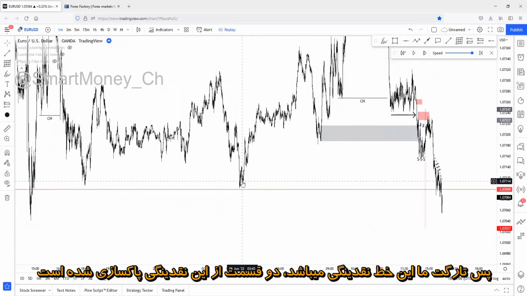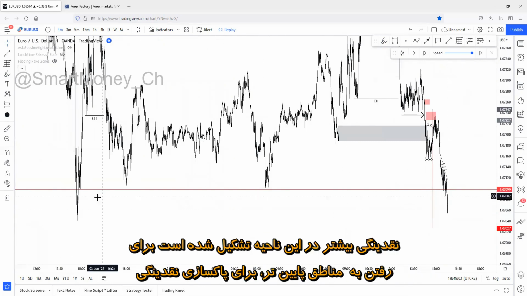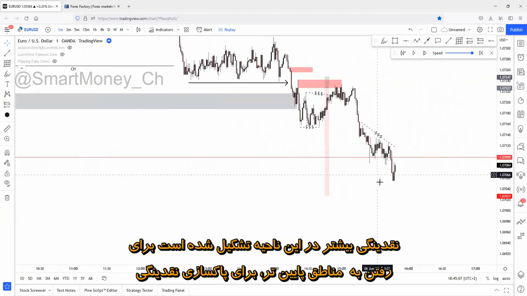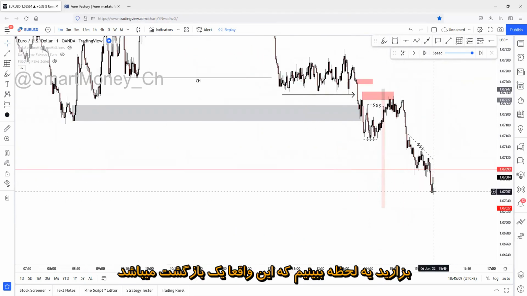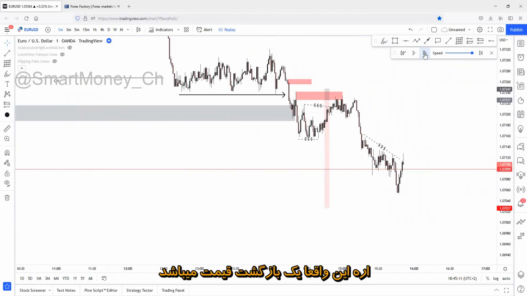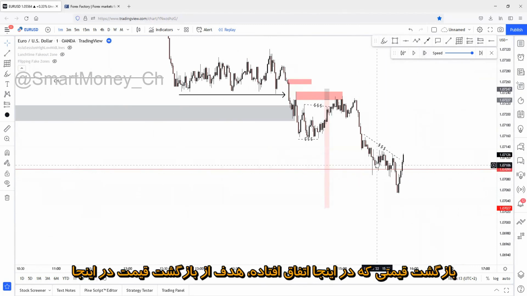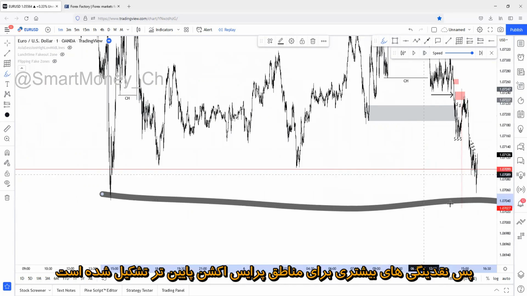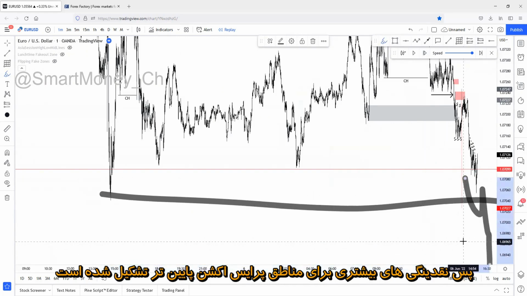One, two pieces of this liquidity have been swept. More liquidity is being created right here on this zone for the deeper areas, for liquidity sweep. The reversal right here, let me just see if it's really a reversal. Yeah, it's a reversal. The purpose of this reversal is just liquidity collection. Double bottoms have been built up right here, so more liquidity built up for the deeper price action regions.